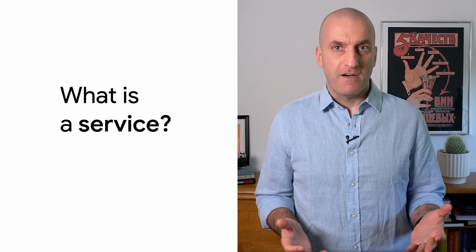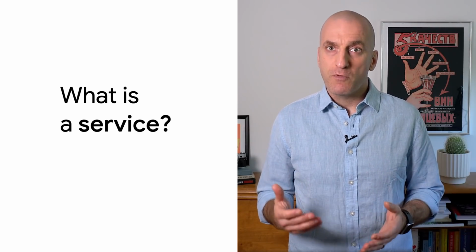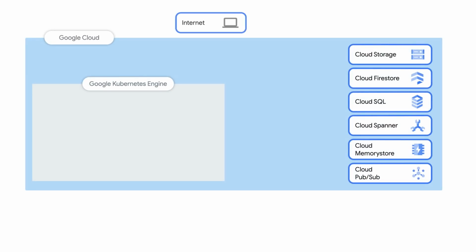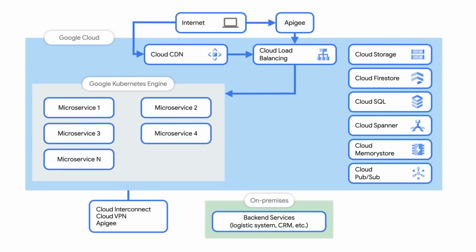The first thing we need to define is what we mean when we say service. For our purposes, we'll mostly refer to one of these three. The first kind of service may be an application with a user interface that's accessed by actual humans to perform various tasks. We refer to those humans as users, and we very much care about keeping them happy so that they continue to use our service. We'll measure their happiness in terms of things like availability and performance.